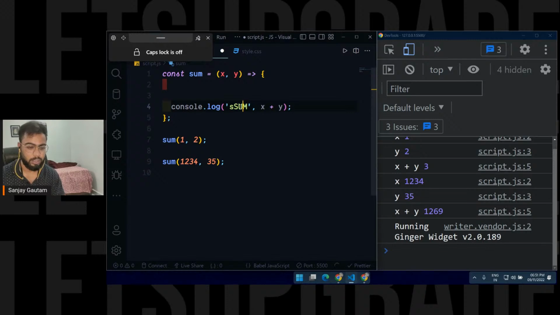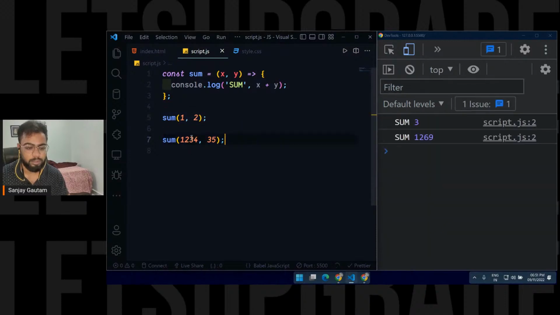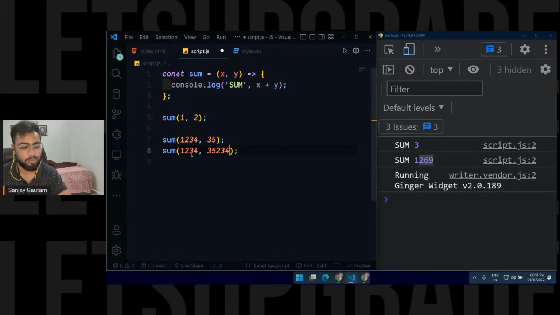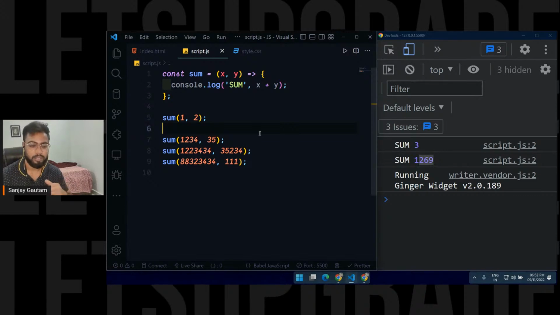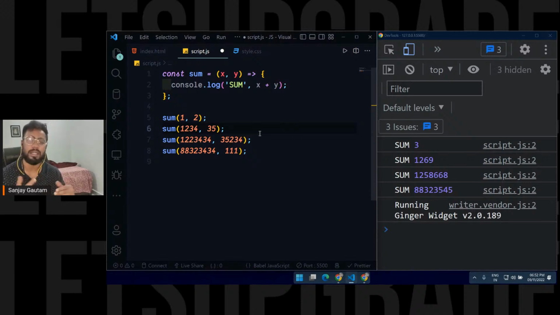I think caps lock was on, and save it. So for the first time, I'm just going to get 3. For the second time, I'm just going to get 1269, and you can call this function as many times as you want, and it's just going to give you the addition of these two numbers. Whatever numbers you are passing here, you're just going to get the addition of them. So this is a function in a nutshell. This is how a function works. A function is just a repeatable piece of code that you can call anytime, whenever you want, and you can pass some initial values to it. That is all about the function.